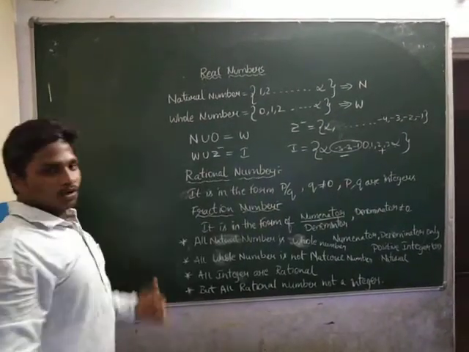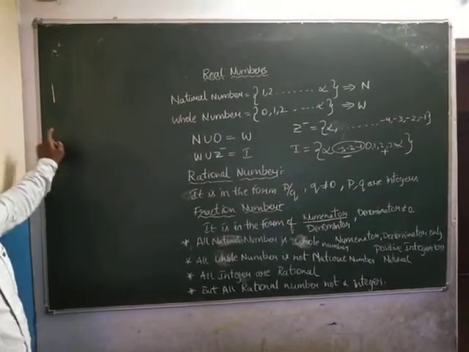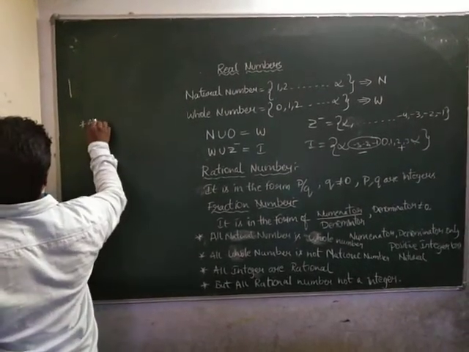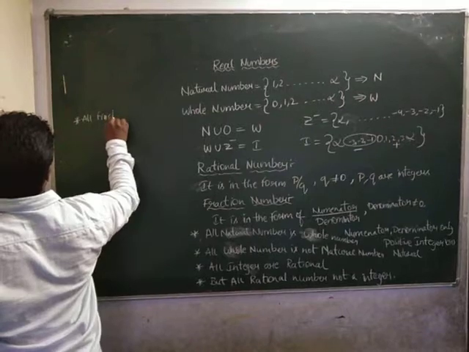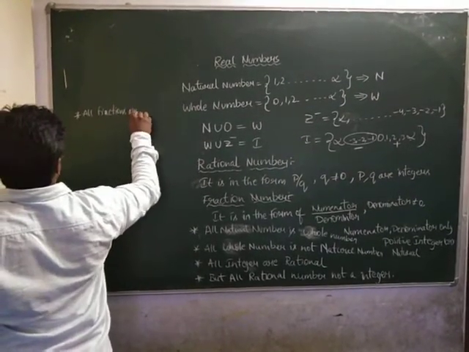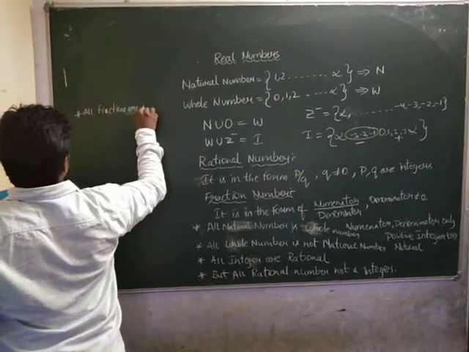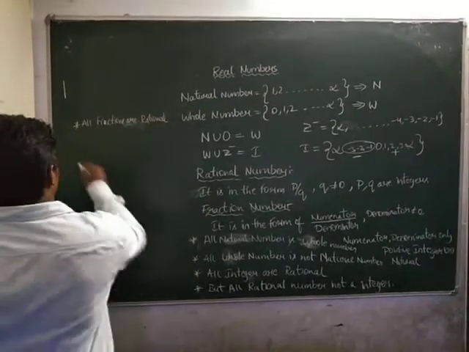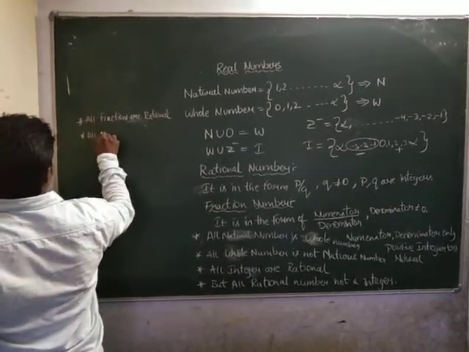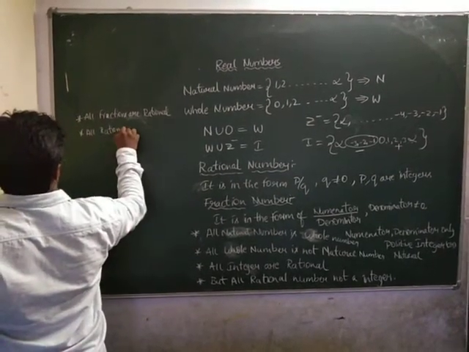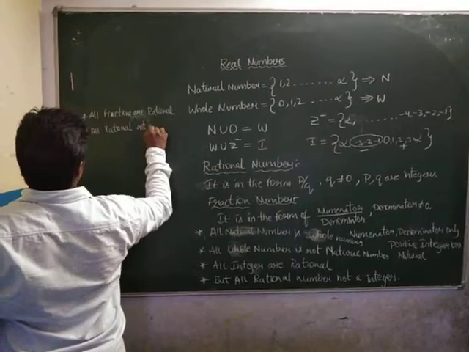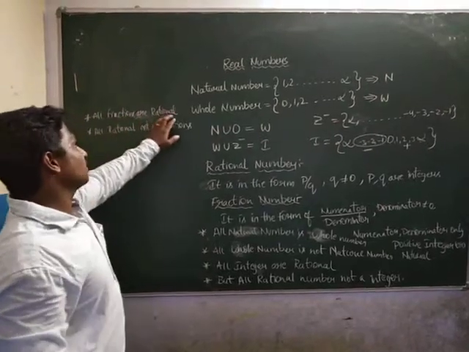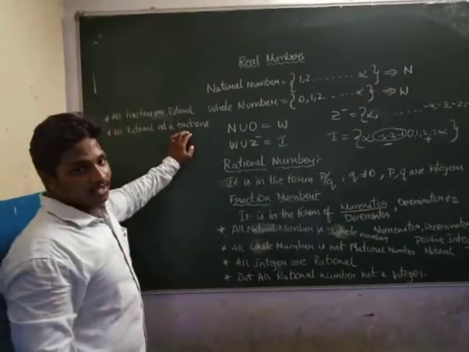Okay, the next two notations, see here: all fractions are rational numbers, but all rational numbers are not fractions.